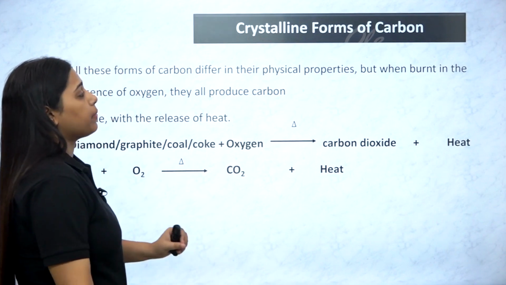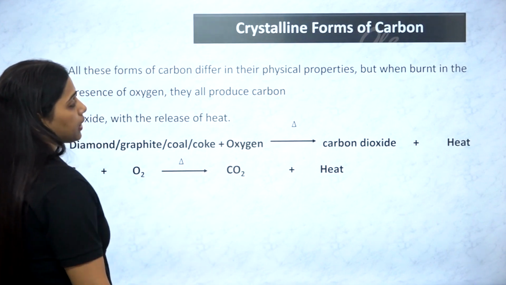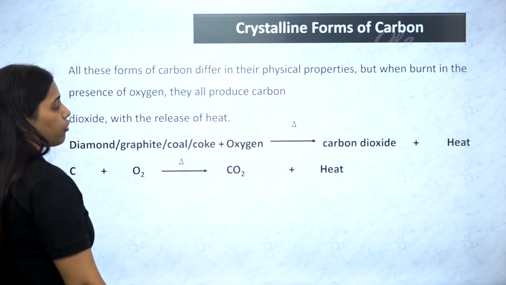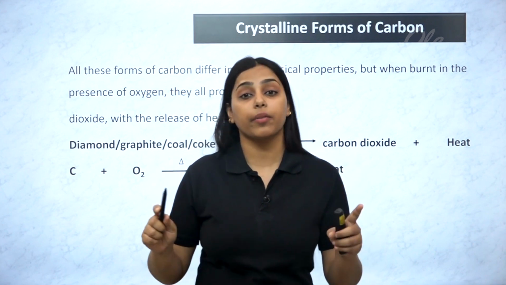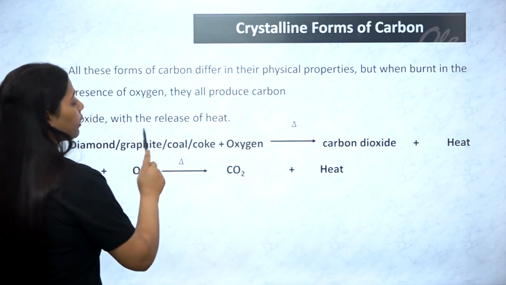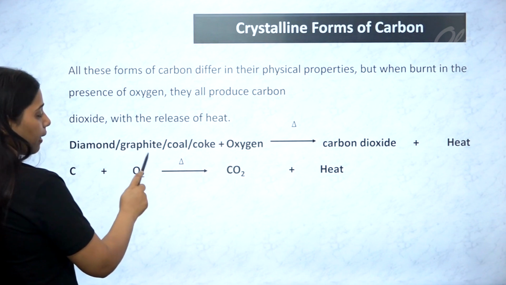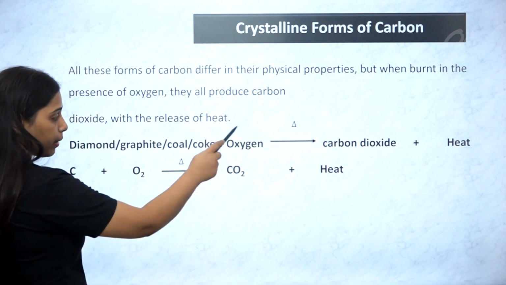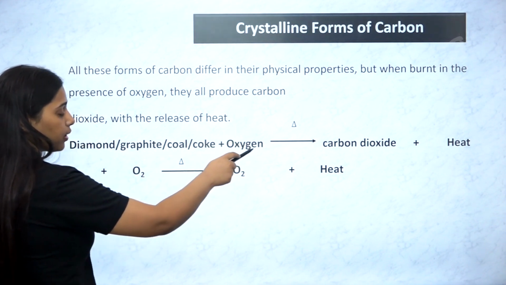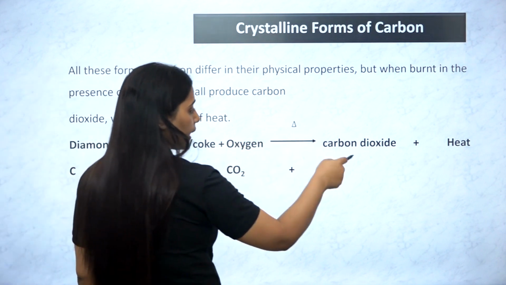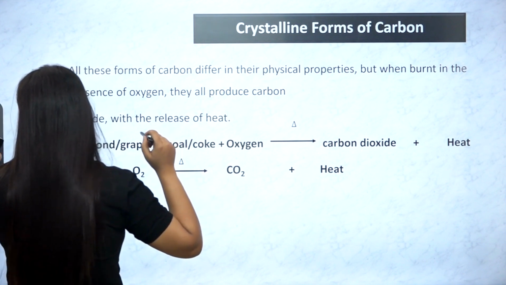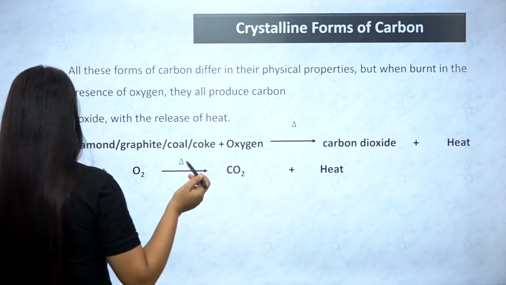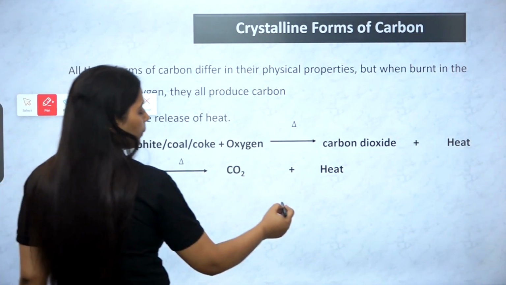All these forms of carbon differ in their physical properties, but when burnt in the presence of oxygen, they all produce carbon dioxide because they are made up of carbon, right? That's why, with the release of heat. So diamond, graphite, coal, coke, when burnt in an atmosphere of oxygen, give carbon dioxide because they are made up of the carbon element.